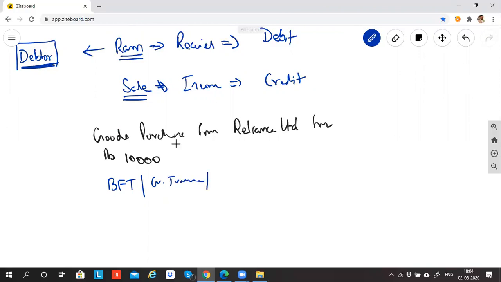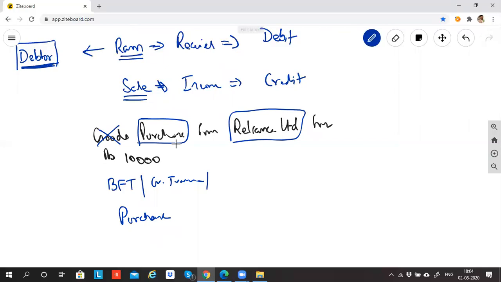Having said this, which two accounts are affected? We never create an account for goods. So obviously it is the Purchase account and the Reliance Limited account. Purchase is my expense, so I need to record expense. So let me record purchase. Purchase is recorded.